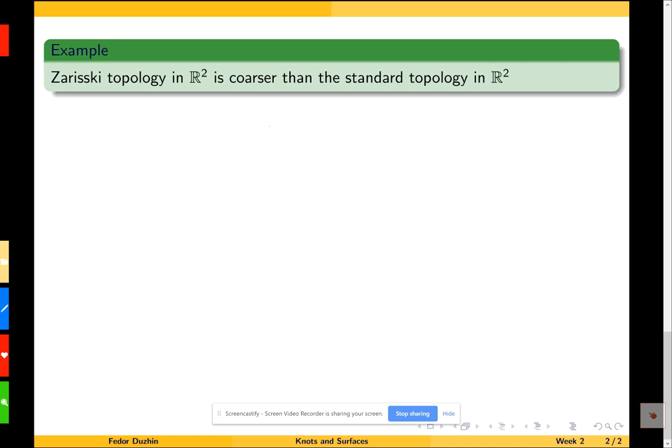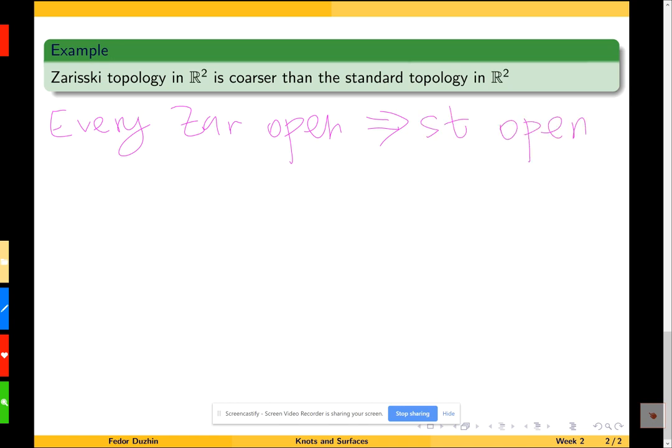So to show that the Zariski topology is coarser than the standard topology, we need to prove that the Zariski topology has fewer open sets than the standard topology in R2. Which boils down to showing first that every Zariski open set is also going to be standard open, right? So if it is open with respect to the Zariski topology, then it is going to be open with respect to the standard topology in R2. So remember that we are talking about R2.